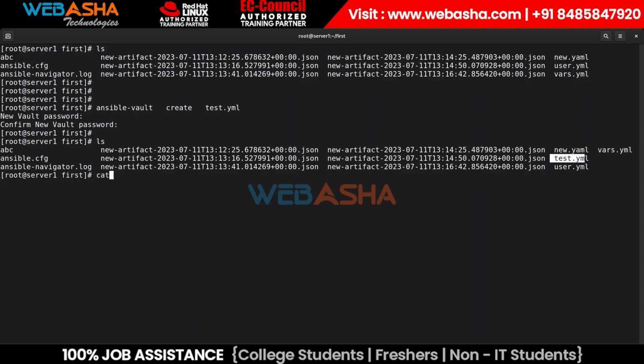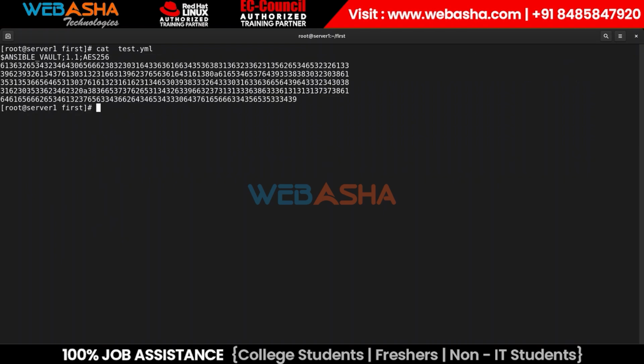Now if I want to read that, you can't read it. Why? Because it's encrypted. To view it, what command can we execute? ansible-vault view and then the file name, hit enter, and mention your password, you can view it that way. The process and everything else remain the same; you have to mention those commands. To edit or to run, you can use those commands. Clear with that?